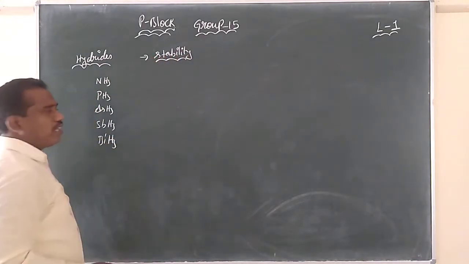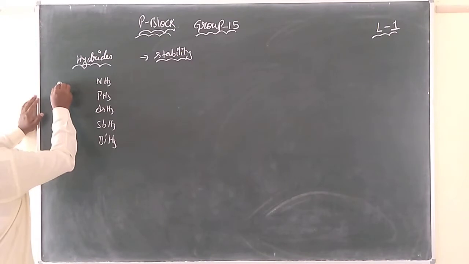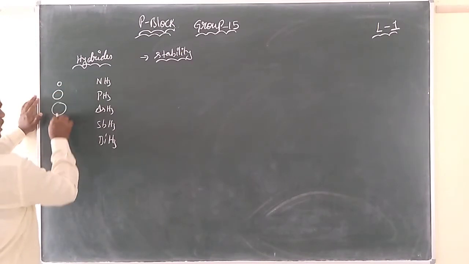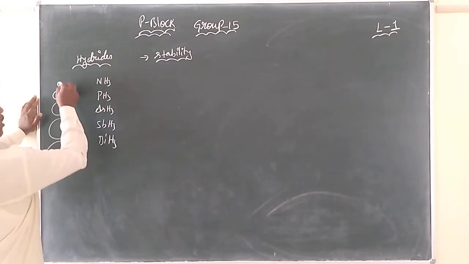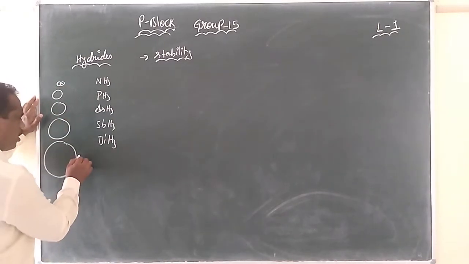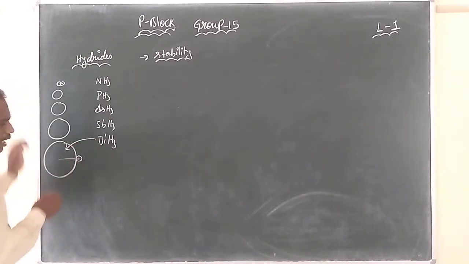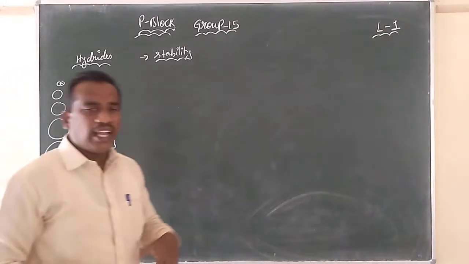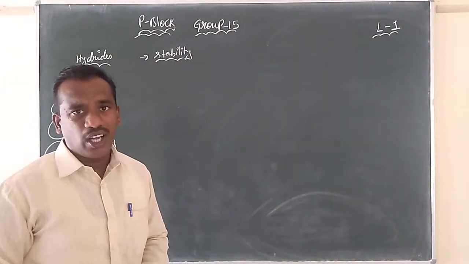Stability means what? Which is more stable? See, nitrogen size is very small. Phosphorus, arsenic, antimony, bismuth. Very simple logic, children. Nitrogen and hydrogen have a very strong bond with a small radius, whereas bismuth is very large, so the bond length is more. Hence, the hydrogen will not be bonded very strongly to the bismuth.